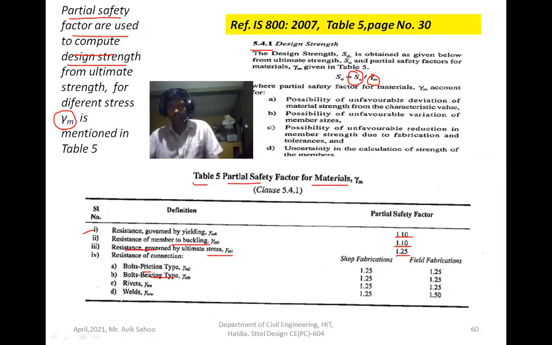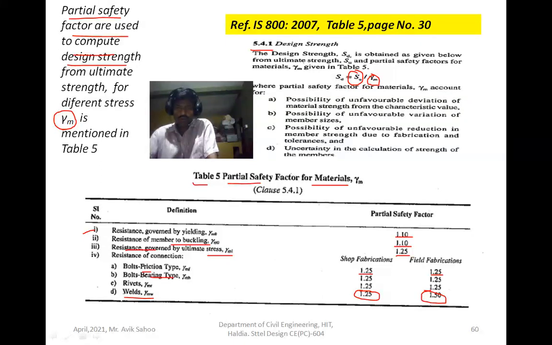For friction type, if the bolt fabrication is done in the shop, then the factor of safety is 1.25, and if the bolts are used in the field, then it is 1.25. And for welding, for shop fabrication 1.25 and in field fabrication 1.50.